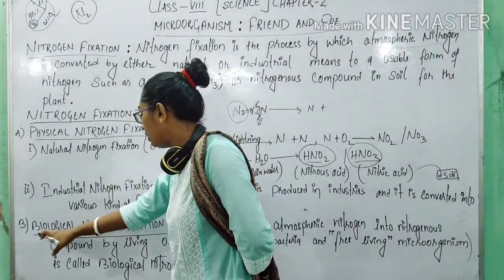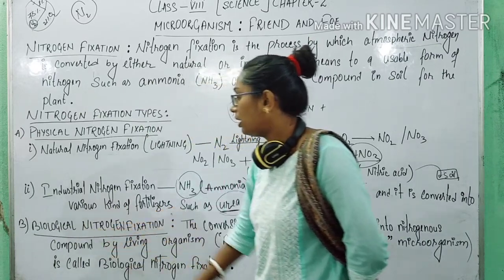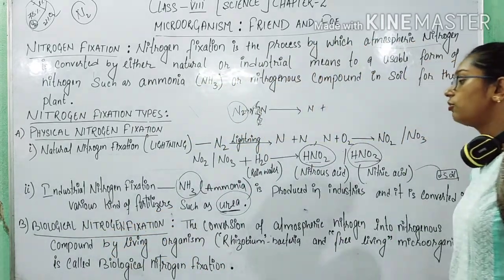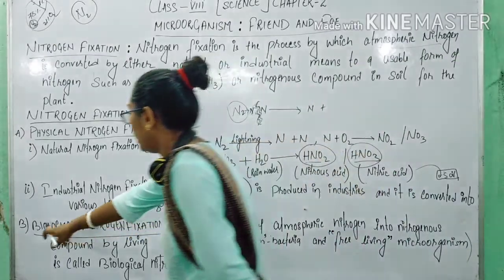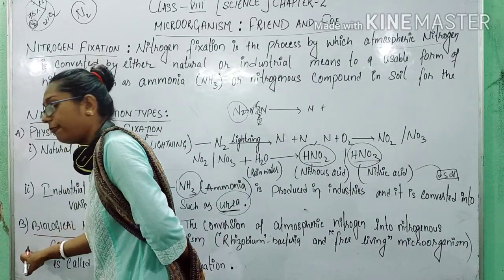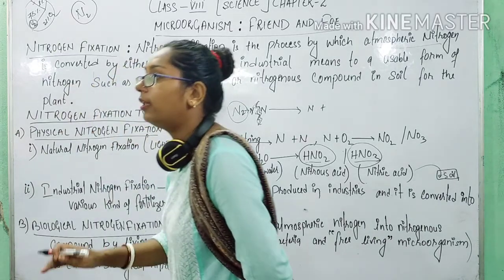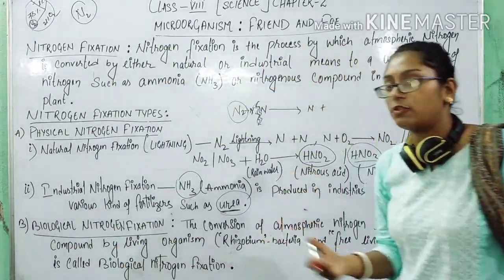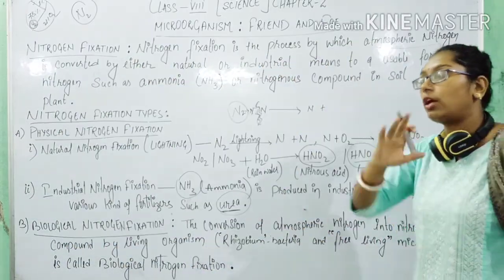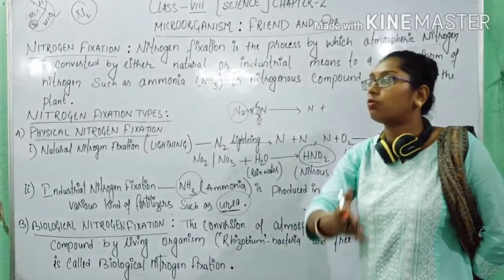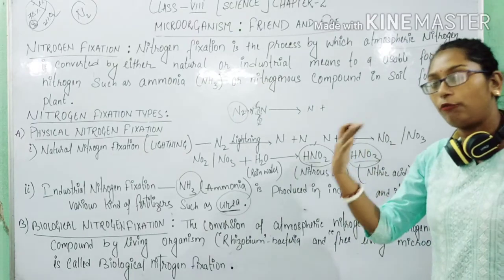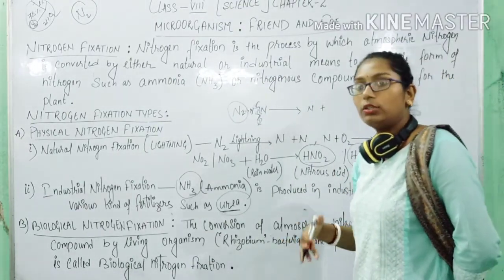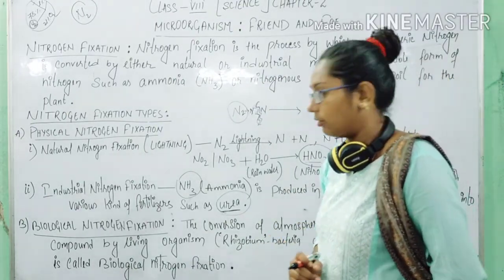But in biological nitrogen fixation, bio means life. So the living form actually converts the nitrogen that is abundantly present in the atmosphere into soluble form. So that's why it is called biological nitrogen fixation.